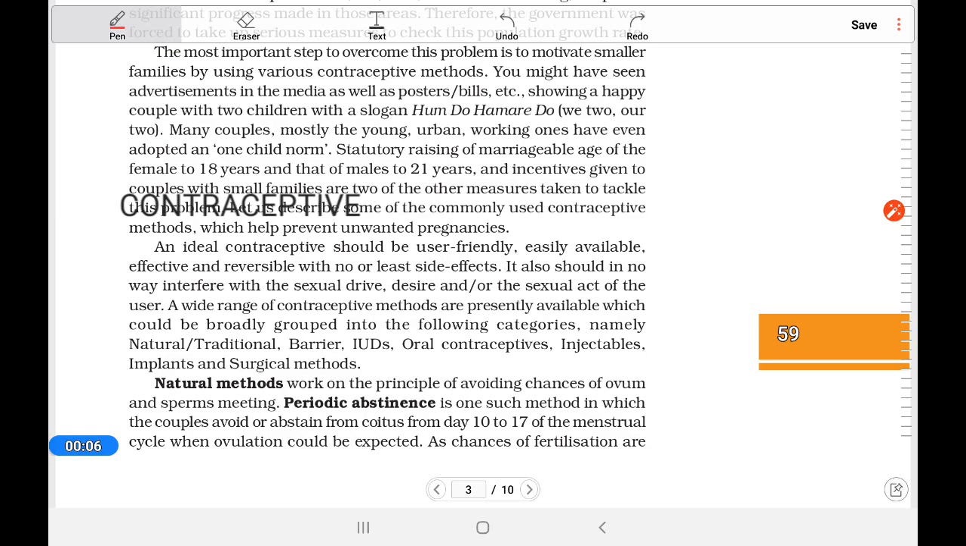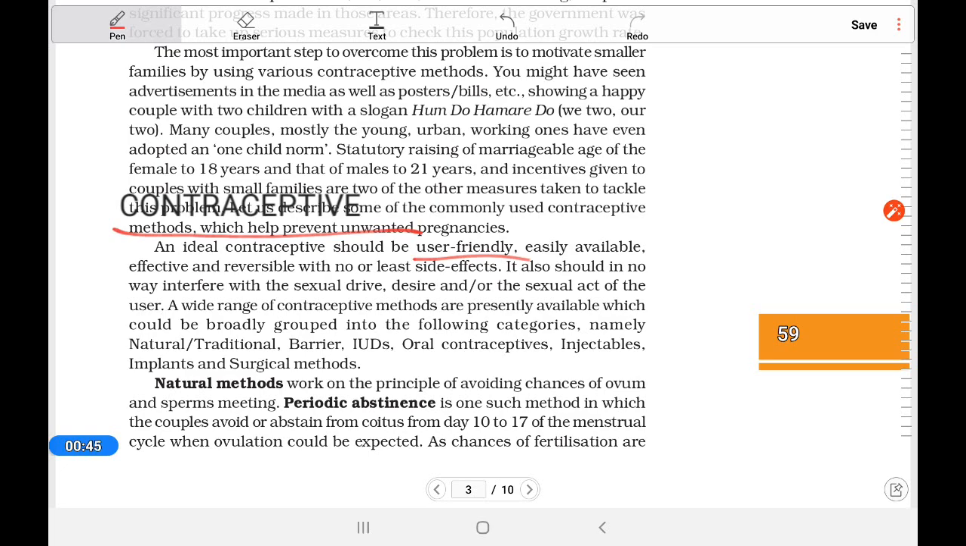Today we will discuss contraceptives. You know that contraceptives are devices which prevent conception, pregnancy. So a device which stops pregnancy. This device is used by both male and female. So it should be user friendly, easily available, comfortable, easy to use, and it should be effective against pregnancy and any sexually transmitted diseases.